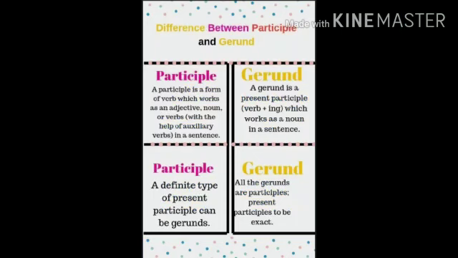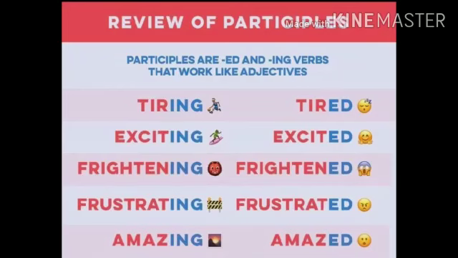Now come to the participle. A verb that functions as an adjective is called a participle. Participles are divided into two parts. Participles are formed by adding ing, ed or en to a verb. They are verbs but work as adjectives.